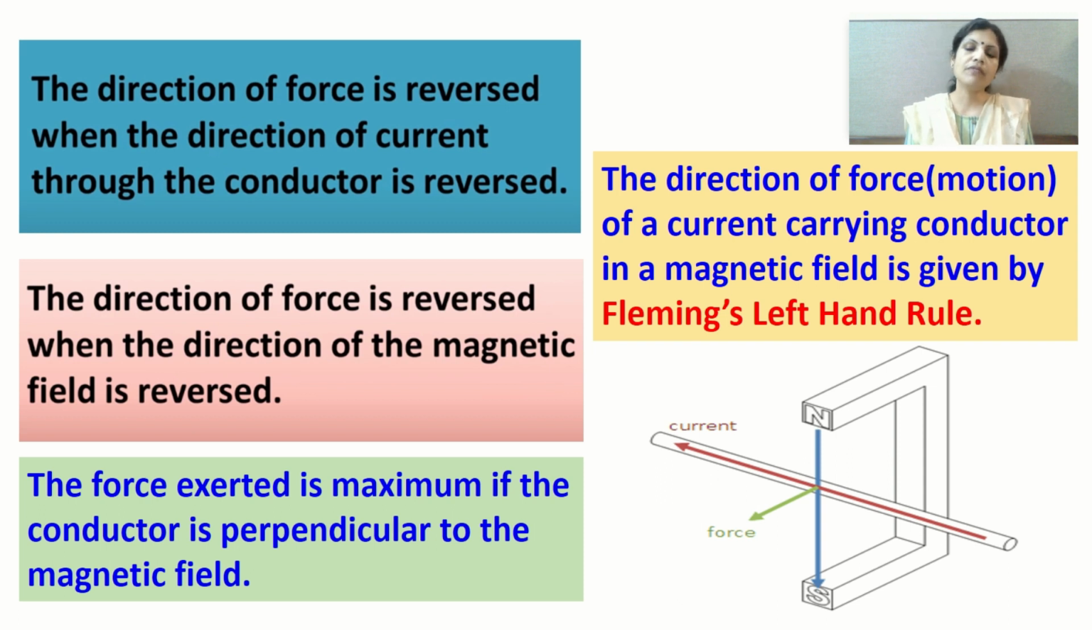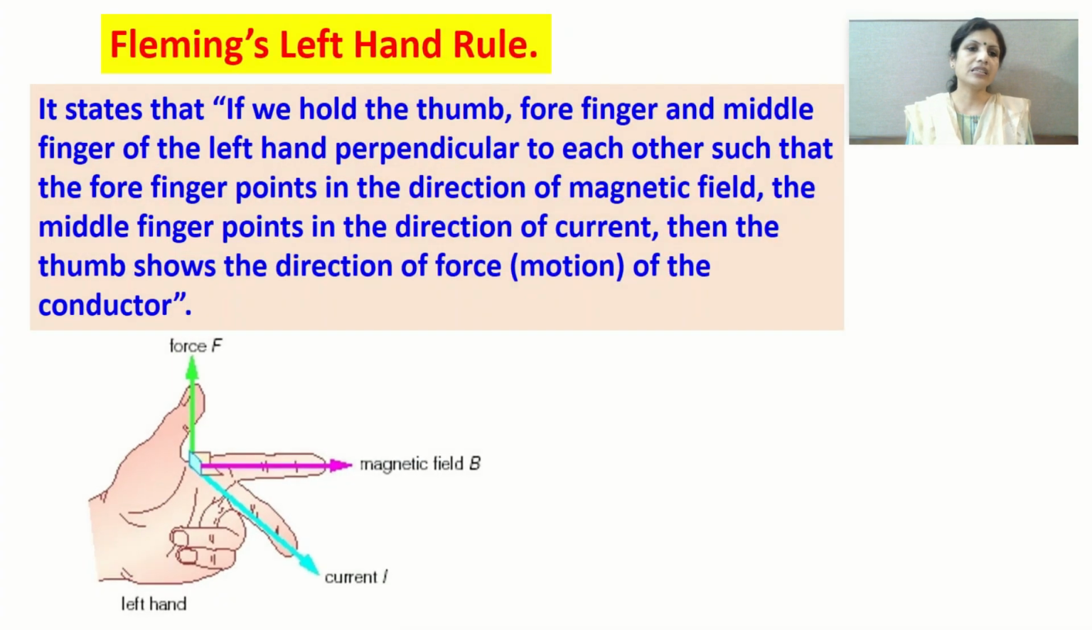Alright, now suppose I want to find out in which direction the current carrying conductor is moving in the magnetic field. The direction of force on the current carrying conductor in the magnetic field is given by Fleming's left hand rule. Now what is this Fleming's left hand rule? Let us understand. The rule states that if we hold the thumb, the forefinger and the middle finger of the left hand perpendicular to each other.